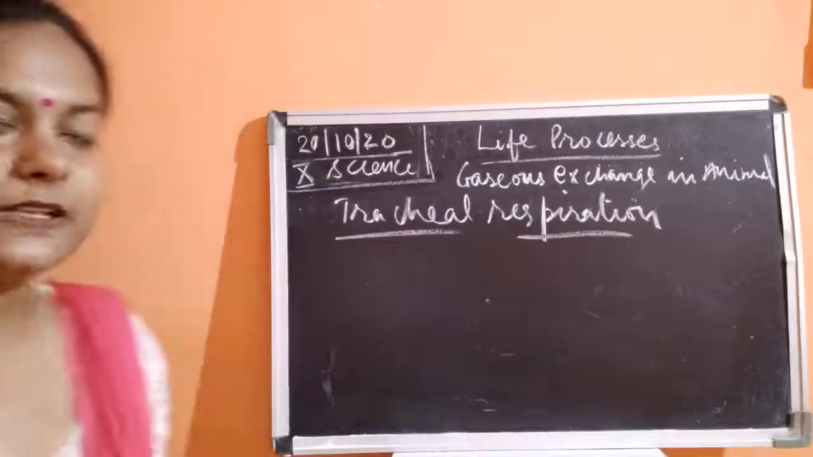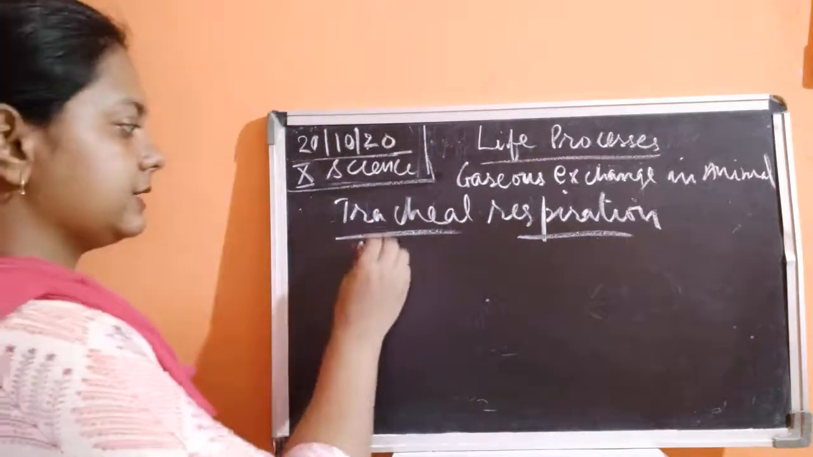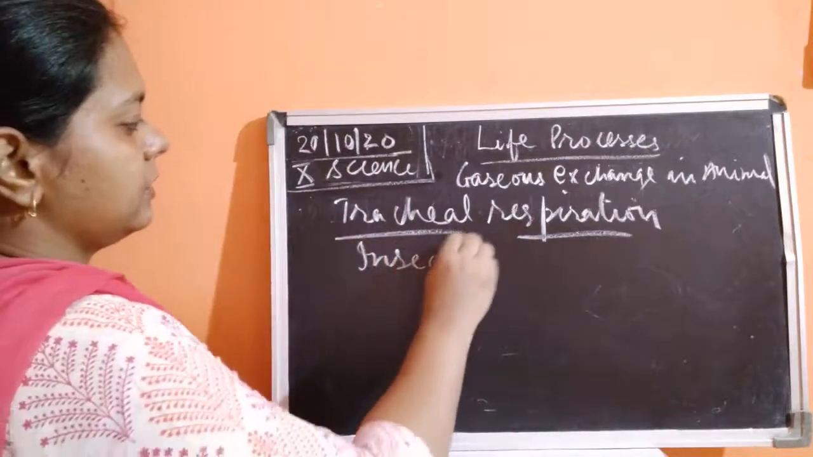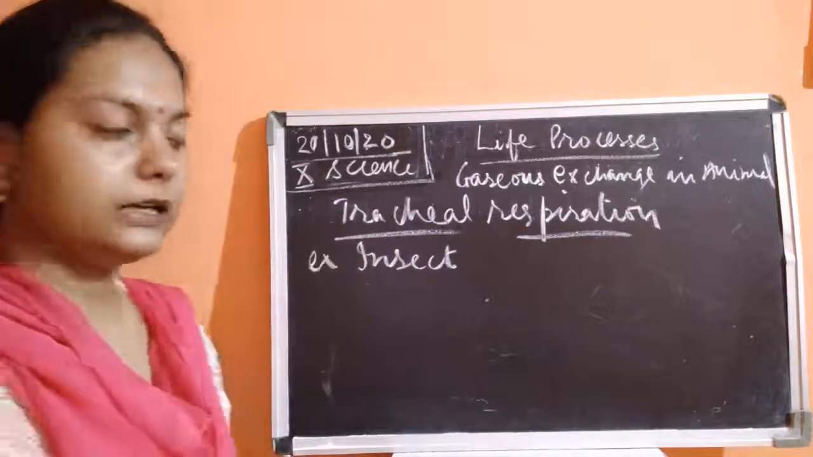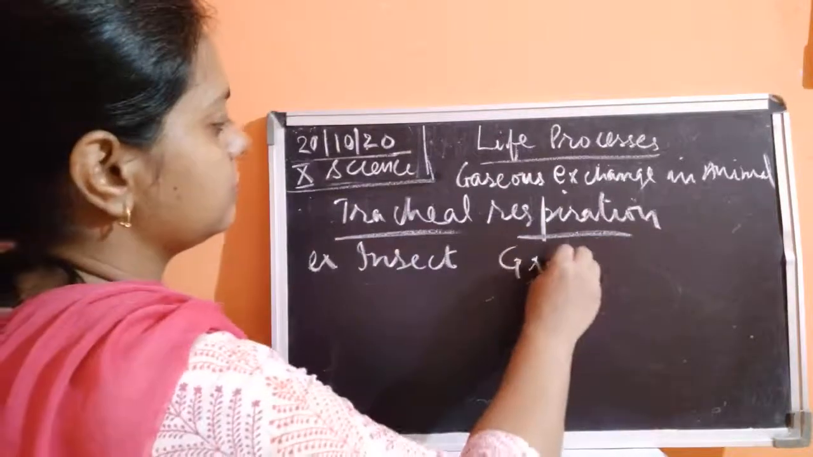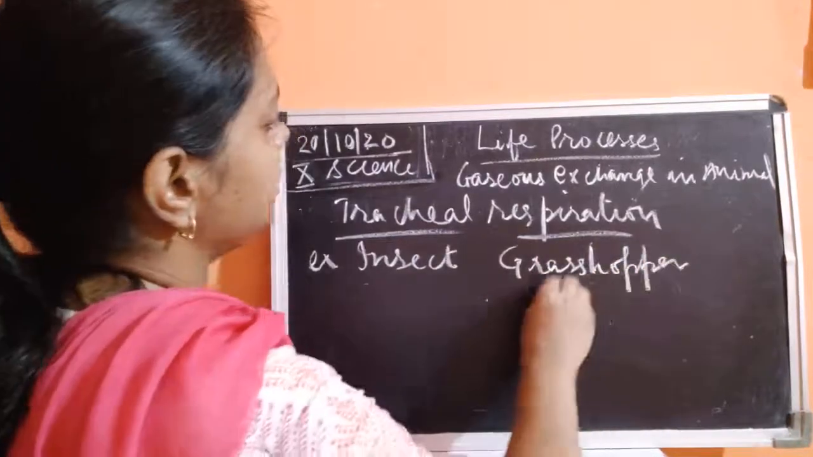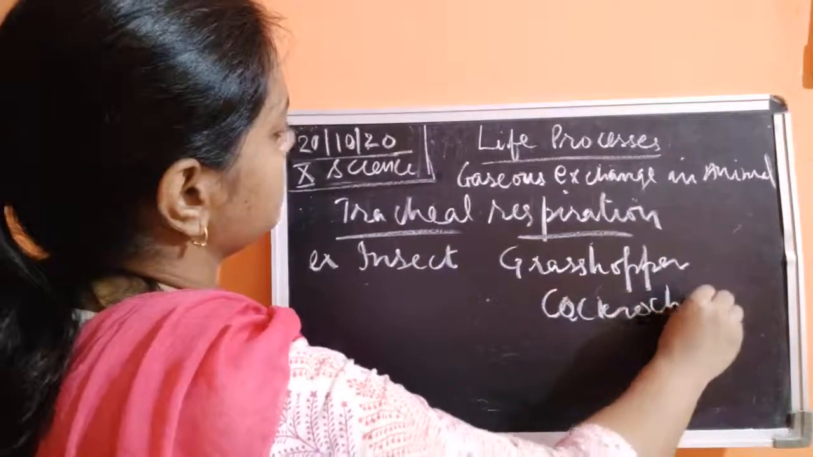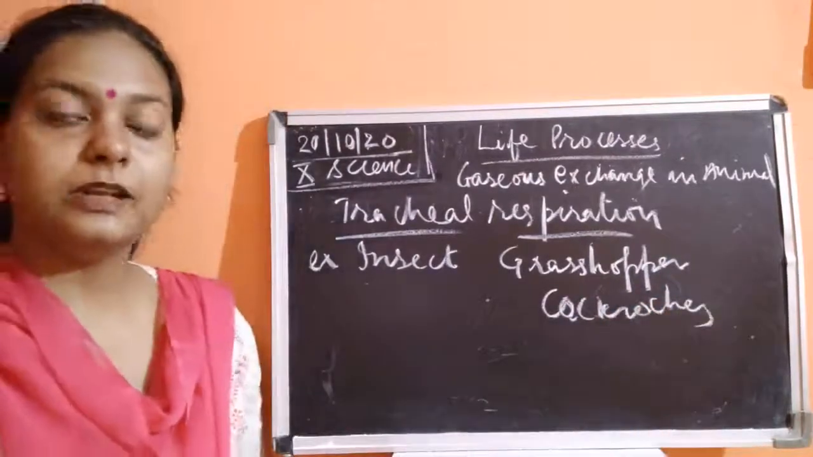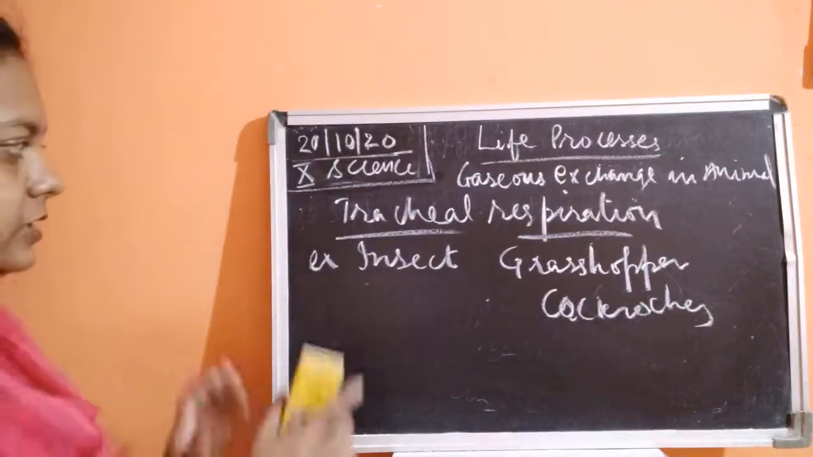What is this tracheal respiration? Tracheal respiration is a type of respiration which is taking place in the insects. Example, inside grasshopper, inside cockroaches, inside houseflies, honeybee. Okay, any insect if we talk about, the tracheal respiration is taking place.